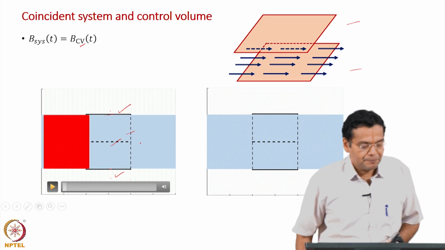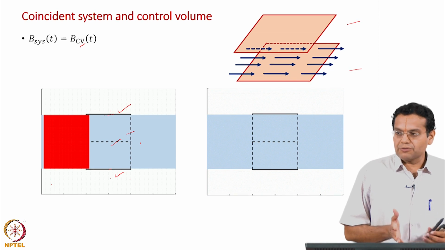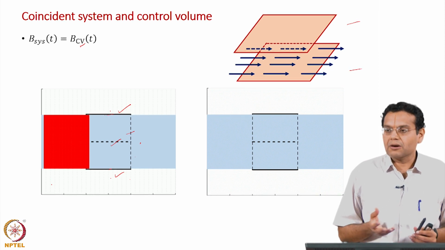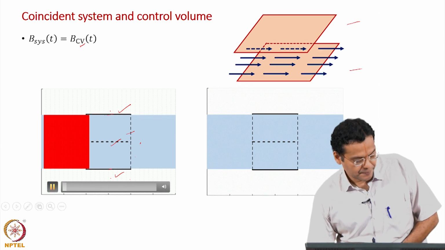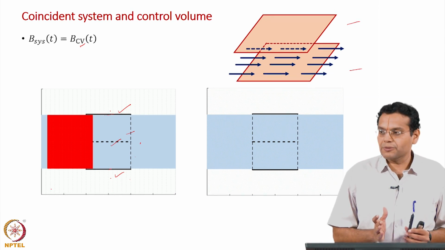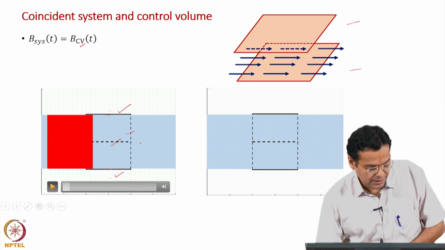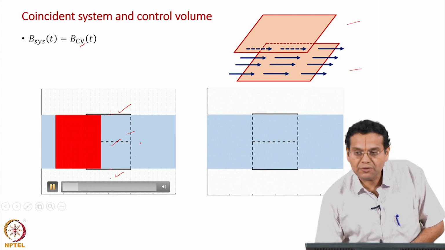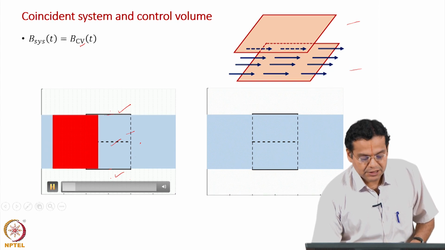Let me stop. For example, I can color a portion of the fluid as it is shown here and call that my system. Let me just go ahead. I can do this as well. I can color this portion of the fluid and call that my system. Now, let us proceed. These are several options for the system.